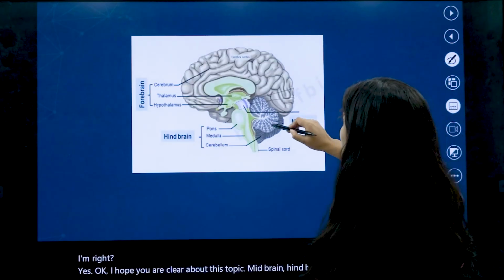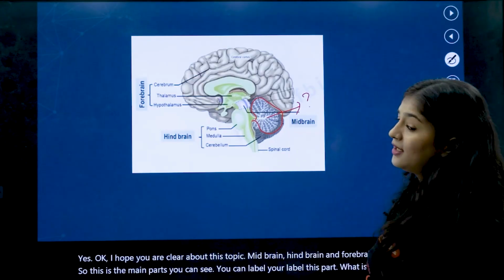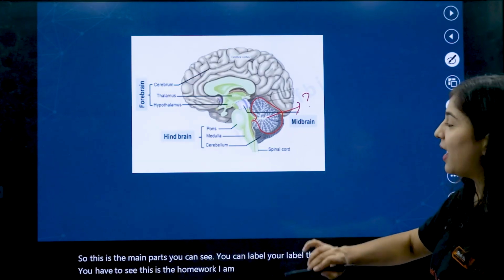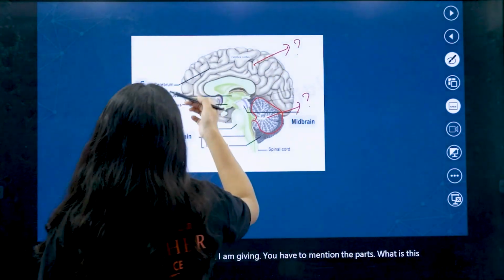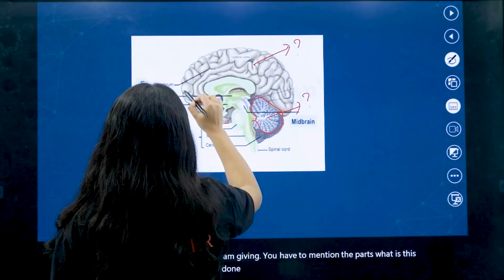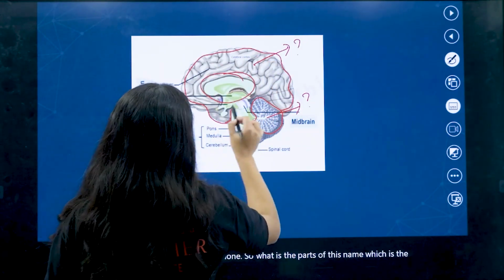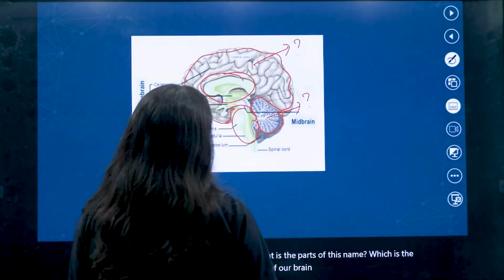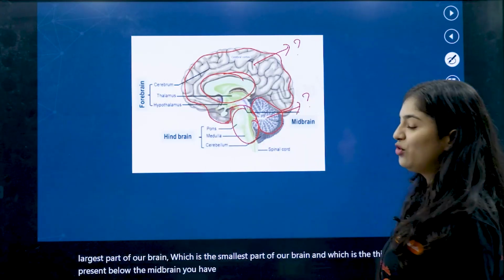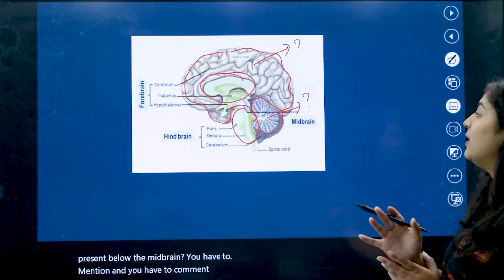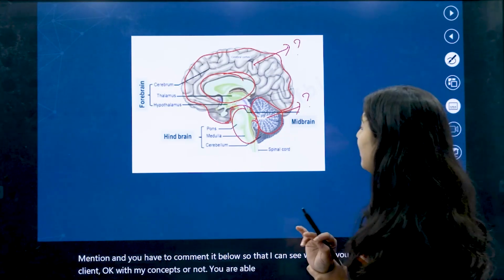These are the main parts. You can label this part. This is the homework I am giving you. You have to mention the parts: what is this, and what exactly is this. Which is the largest part of our brain, which is the smallest part of our brain, and which is present below the midbrain. You have to comment it below, so that I can see whether you are okay with my concepts and able to understand.